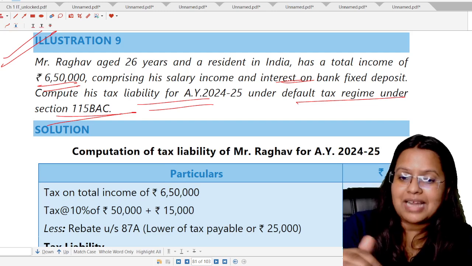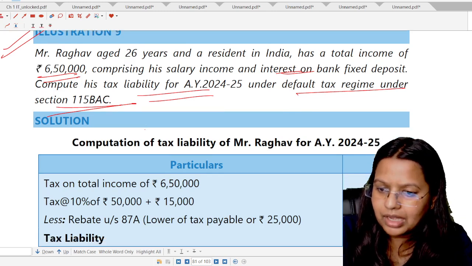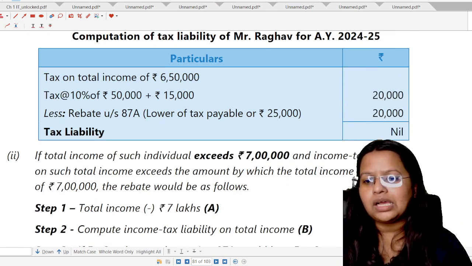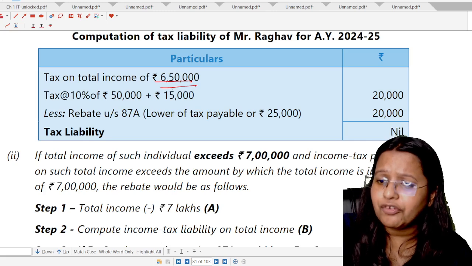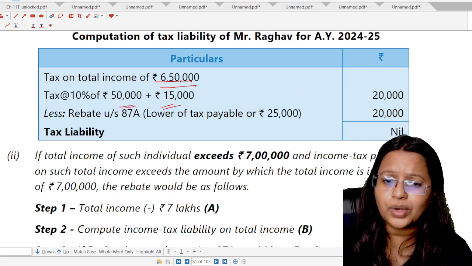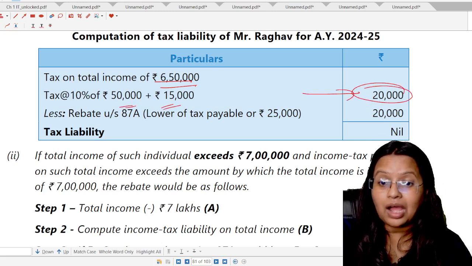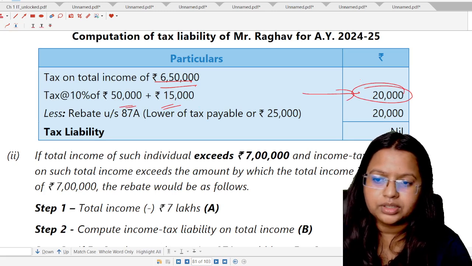That is up to rupees 7 lakh now, so total rebate shall be available. How? Tax on total income of rupees 6,50,000, find it by the new tax regime. The tax is 50,000 plus 15,000, that is 20,000 rupees. Okay, how the 20,000? Let's find it out.